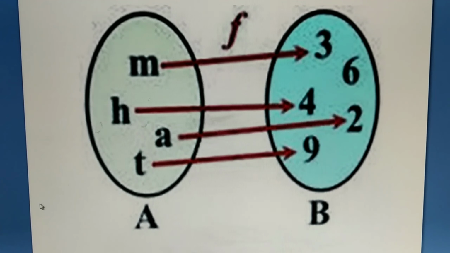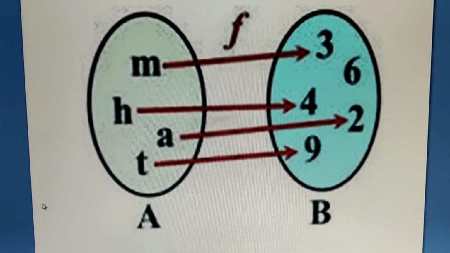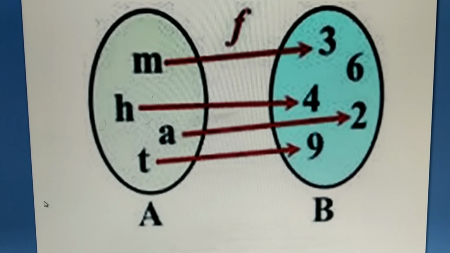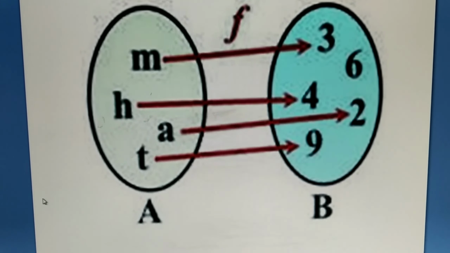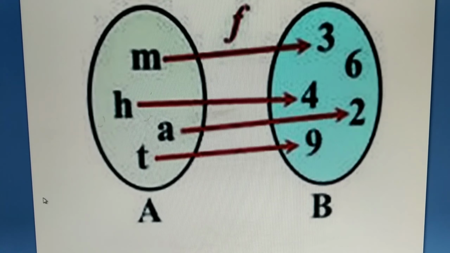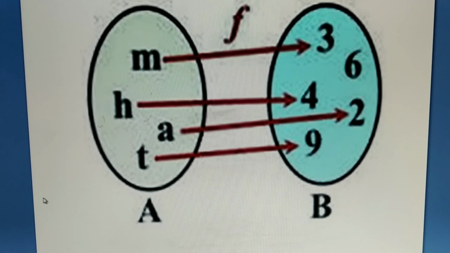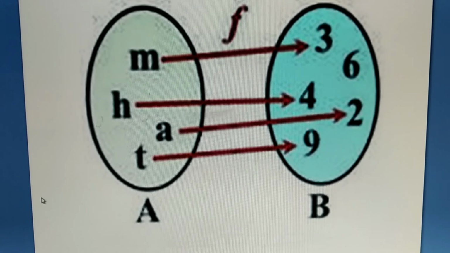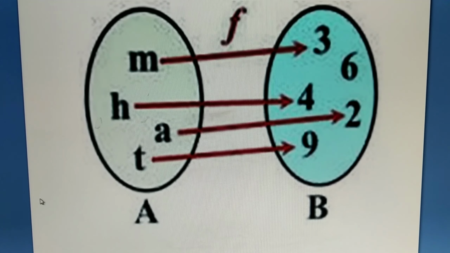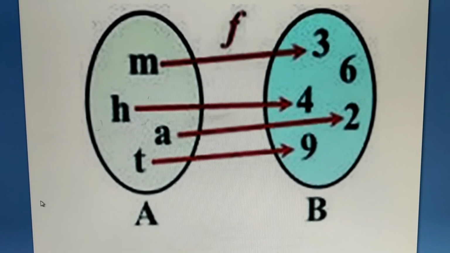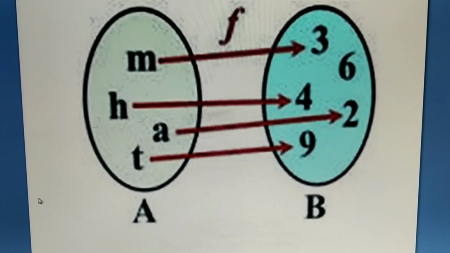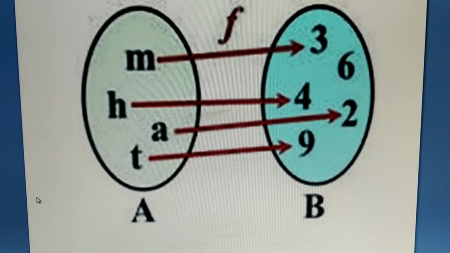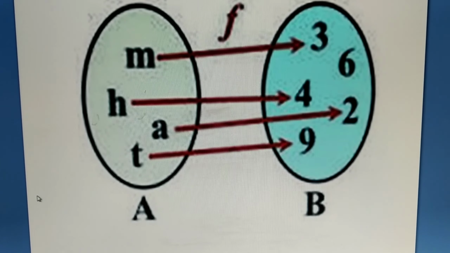In mathematics, an injective function, also known as an injection or one-to-one function, is a function that maps distinct elements of its domain to distinct elements of its codomain. In other words, every element of the function's codomain is the image of at most one element of its domain set.